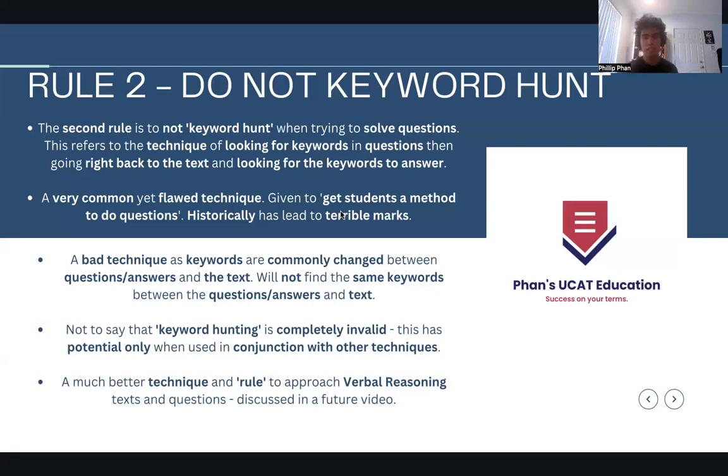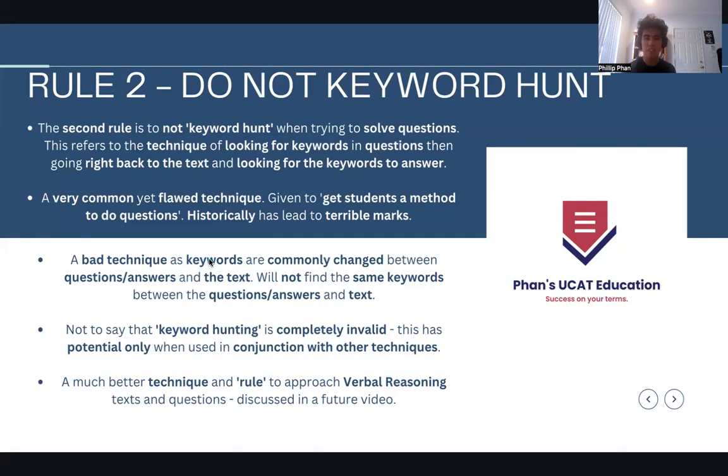And fundamentally, the reason why this is such a bad technique is that the keywords are very commonly changed between the questions and answers and the text. You will not find the same keywords between the questions and answers and text. In fact, the UCAT deliberately changes the keywords between the answers and text. This has actually been proven. They deliberately change the keywords because they don't like it when you keyword hunt. They want you to actually understand and interpret the text properly, not do this cheap keyword hunting.